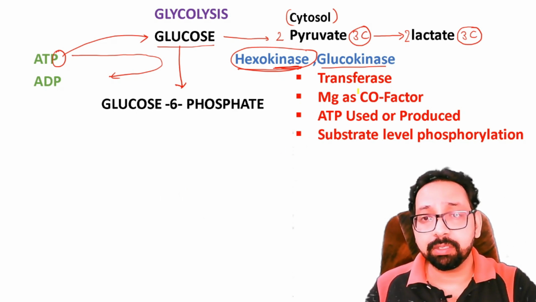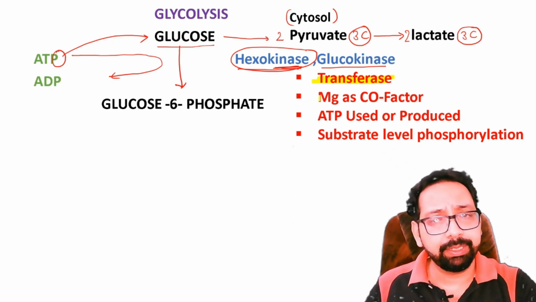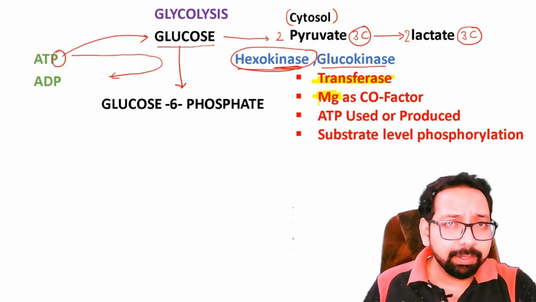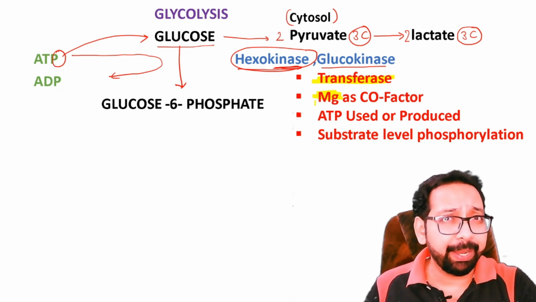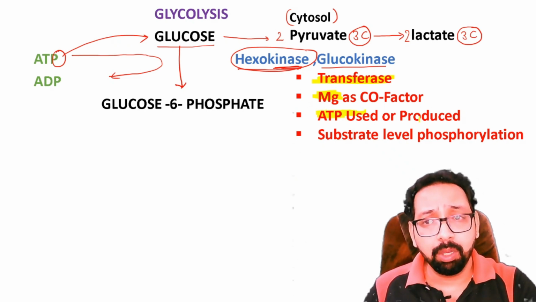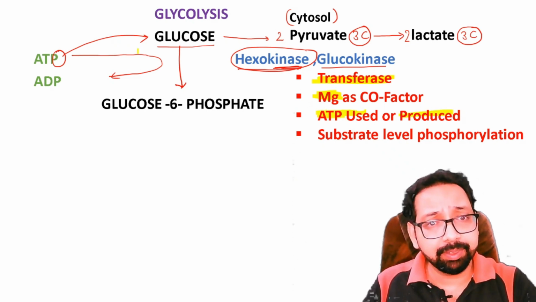All kinases are transferases and most of the kinases require magnesium as a cofactor. And whenever kinase is there in whole biochemistry, you will find either ATP used or produced. In this reaction, ATP is used.